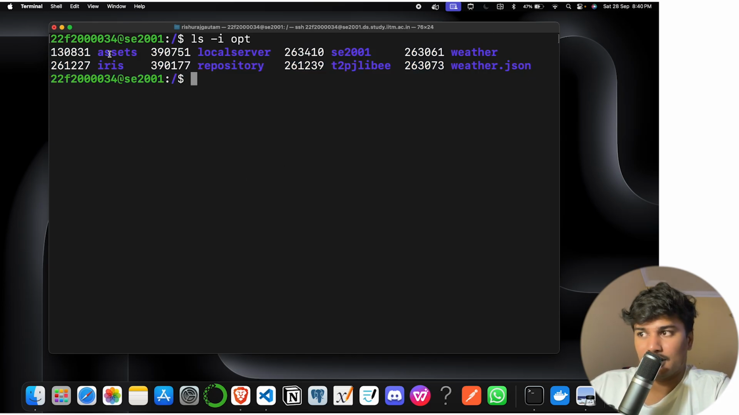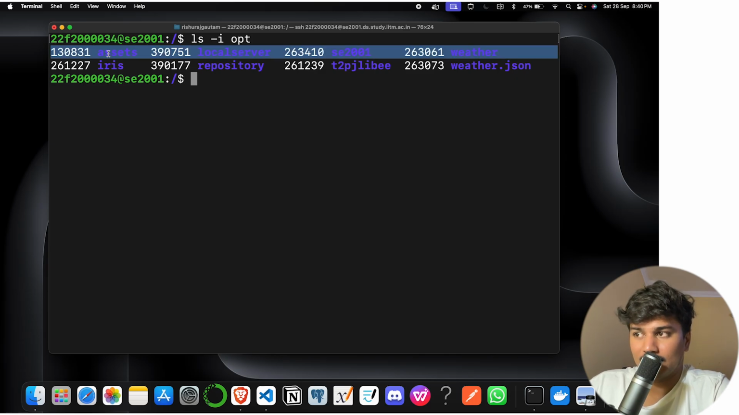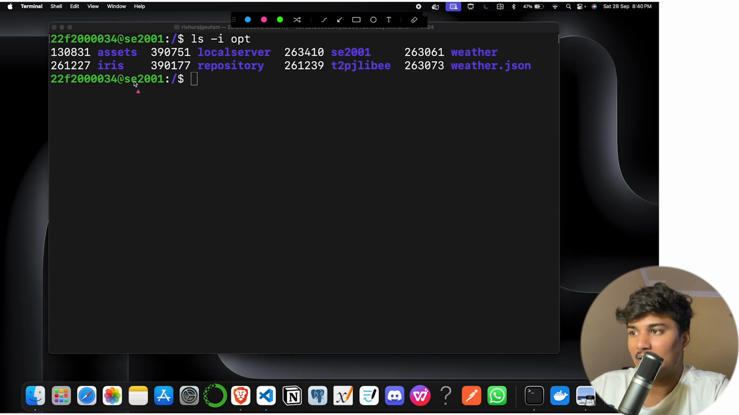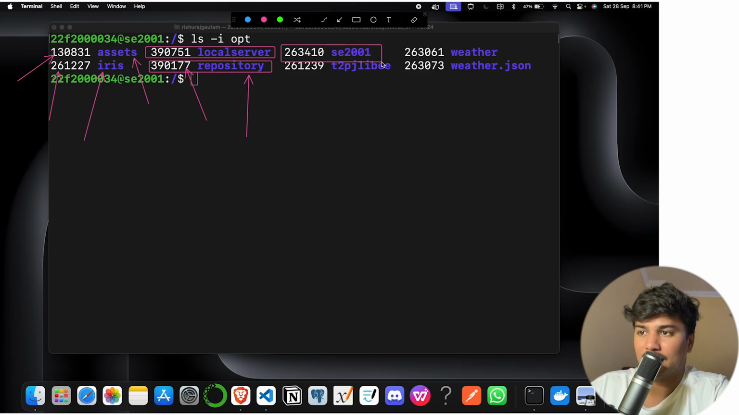Here, asset is a directory, and there is a number associated with it. Similarly, iris is a directory and there is a number associated with it. Repository is a directory, there is a number associated with it. You can see number and directory, number and directory, similarly number and directory. You can see all these things.